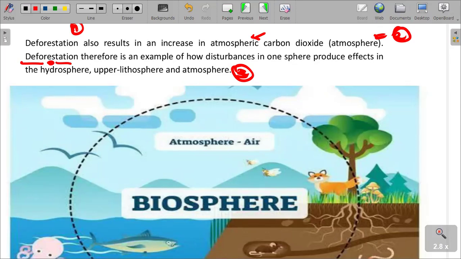Because of the cutting down of trees, the carbon dioxide released by animals and living organisms is no longer being consumed. Hence it becomes excess, and that excess carbon dioxide would result in problems that affect other related spheres. So they are interconnected.